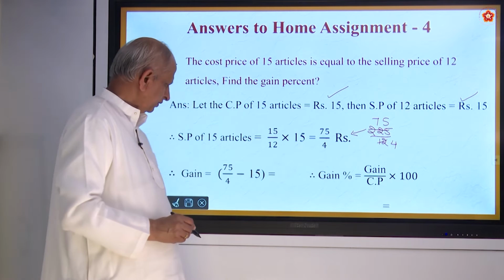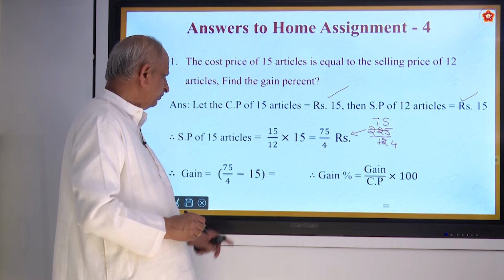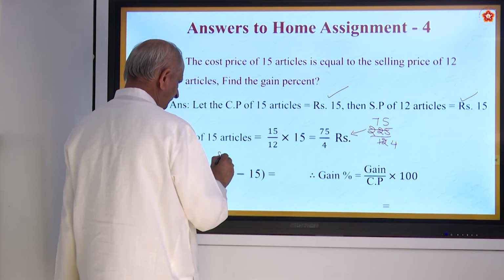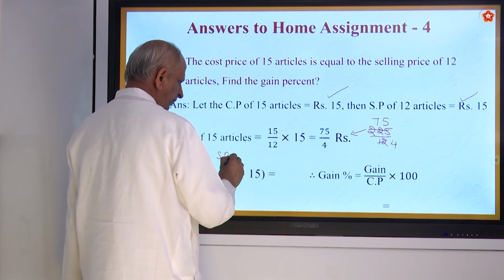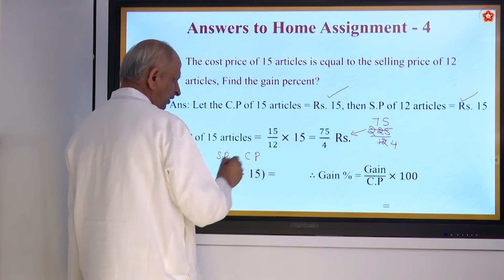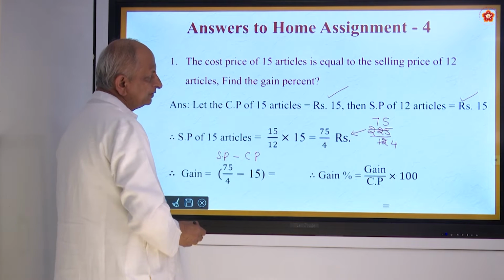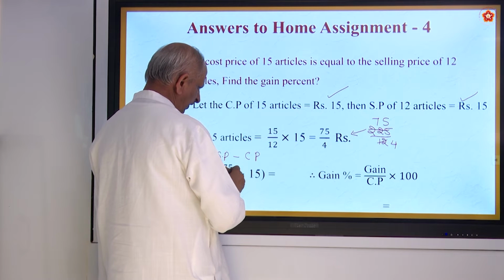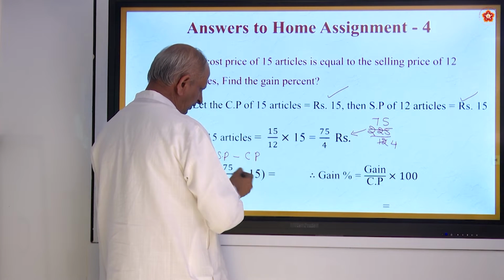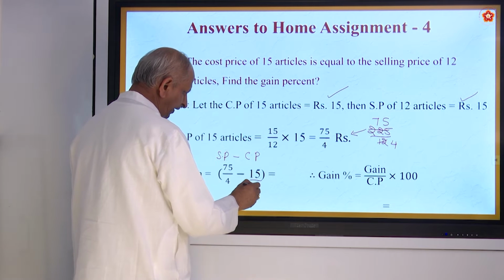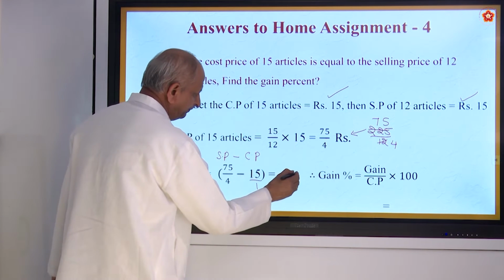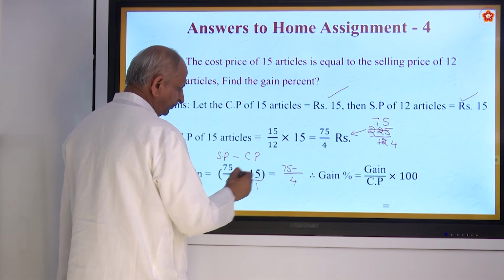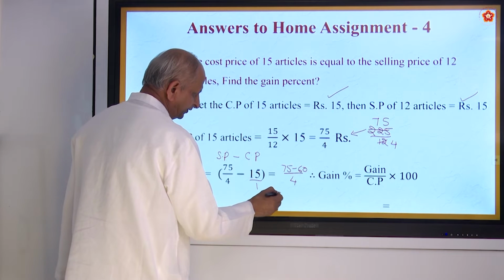Are you following? Now what is the gain? Gain will be selling price minus cost price. So this is selling price 75 by 4 minus cost price. How much? 15. So this will be equal to 75 by 4. You can write in decimals also, you can write in fractions also. Suppose you write in fraction. If you take LCM, LCM is 4, 75 into 1 minus 15 into 4, that is 60. That is 15 by 4.